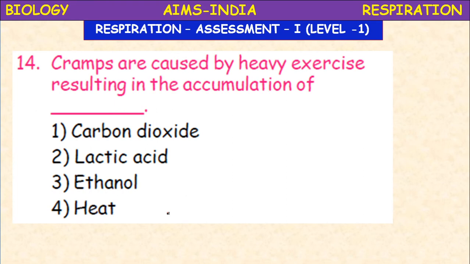The cramps caused by heavy exercise result from the accumulation of what? So how do muscle cramps or muscle fatigue occur? Why do we feel pain when continuous strenuous exercise is done? It is due to the accumulation of lactic acid. The glucose undergoes partial oxidation. When the oxygen is not available, the pyruvic acid converts into lactic acid, okay, which causes the pain.